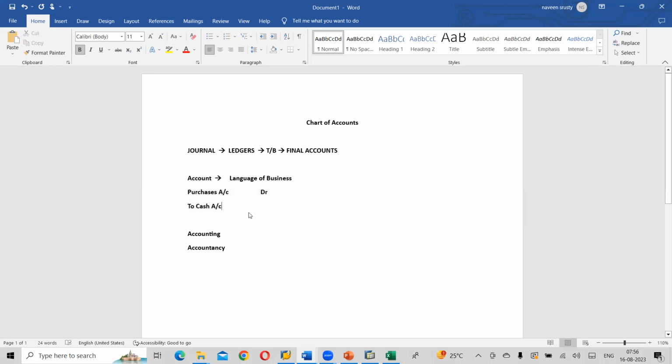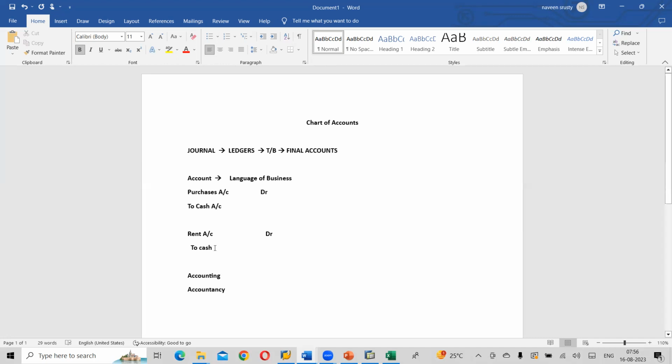Or else I'll do one more entry. Rent account debited to bank. What do you understand by this? Rent account debited to cash. Sorry, bank or cash, whatever. What does it mean? Paid rent by cash. You understood, correct? Yes.